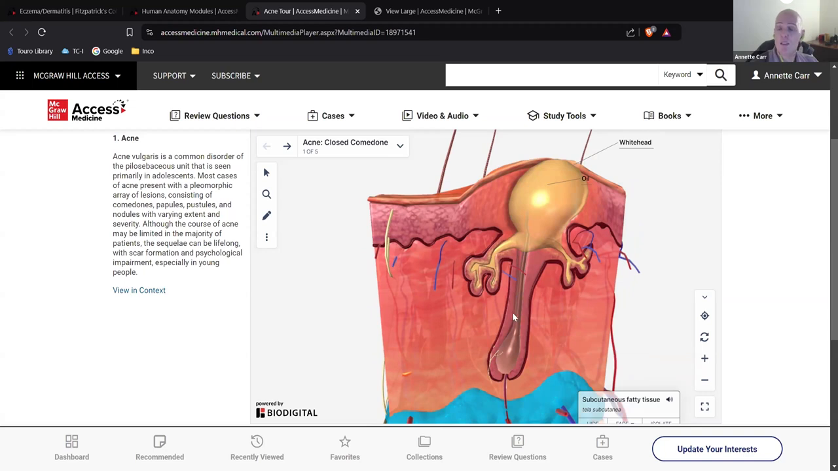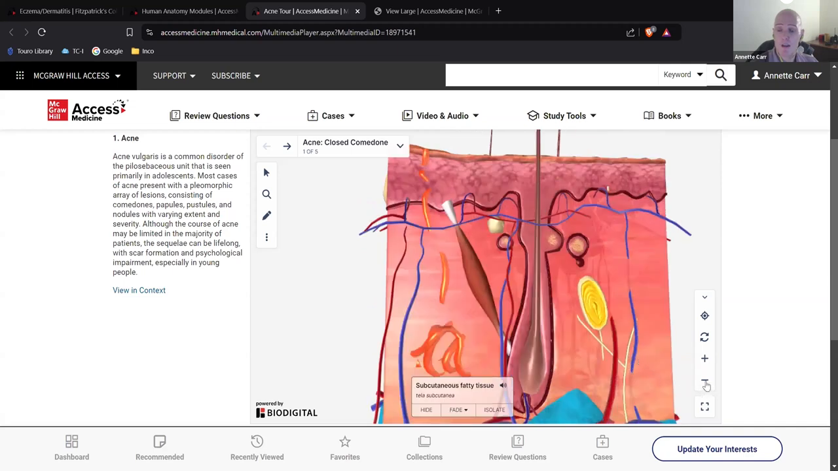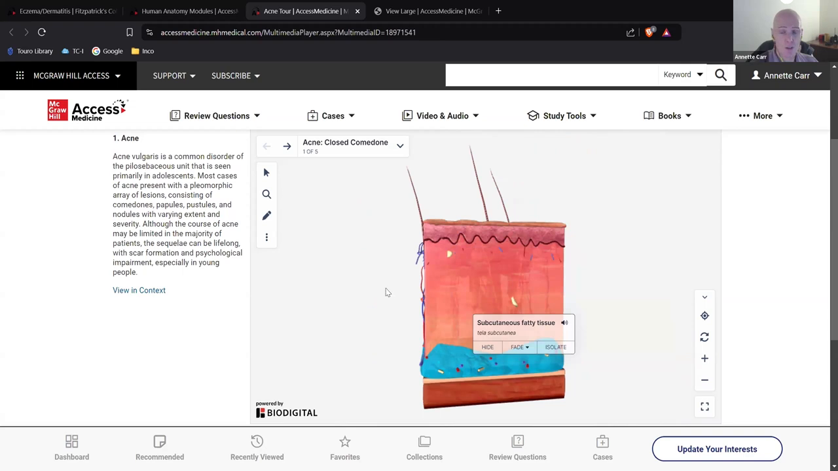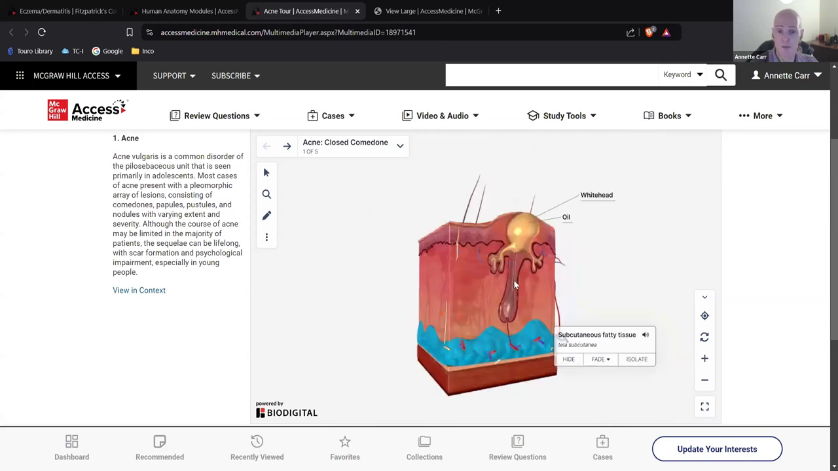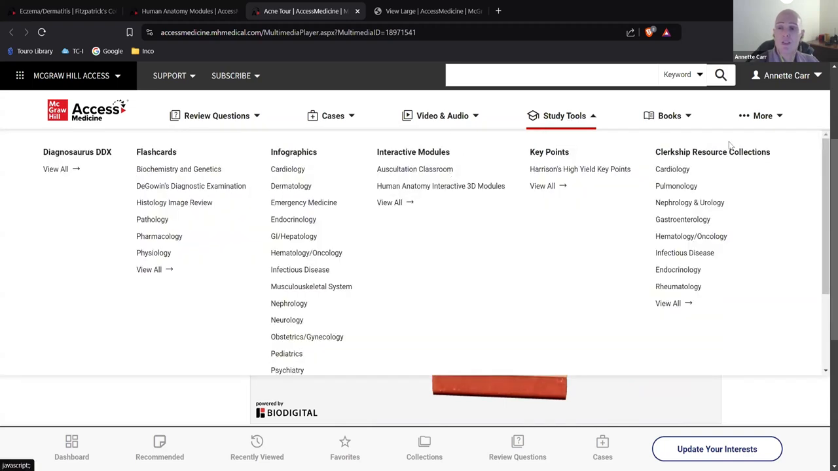And like I said, the nice thing is that you're able to move this around and get a 3D image. You can zoom out, zoom in. Okay, if you're a visual learner like I am, this is very, very helpful. The rest of these two I'll back burner for now.